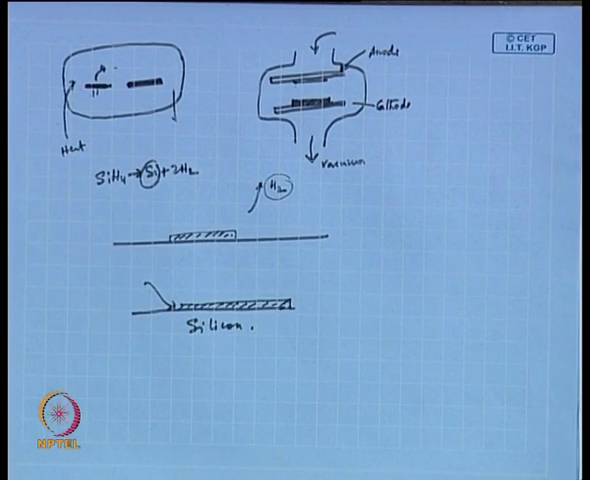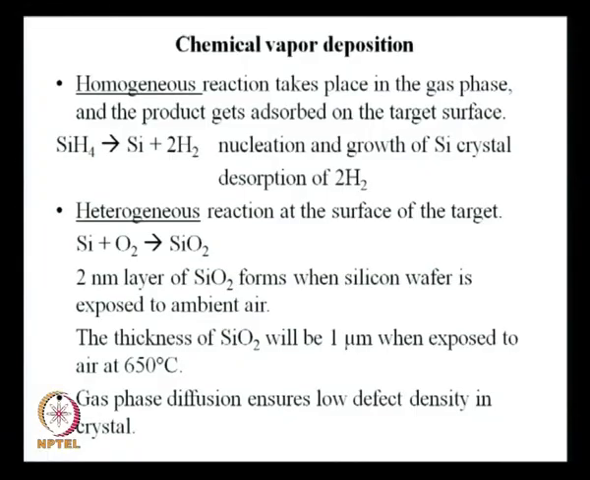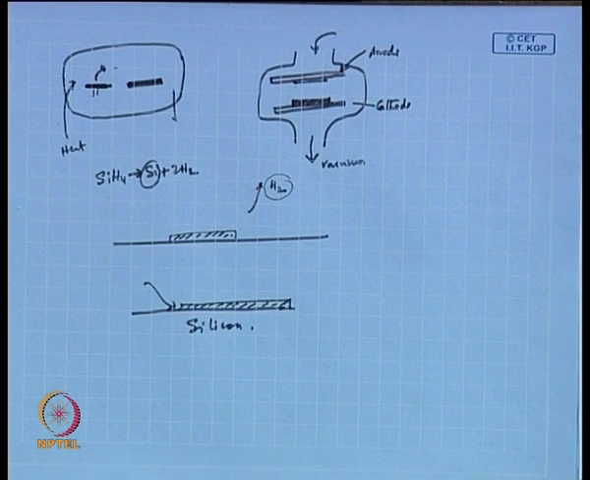Now, gas phase diffusion ensures low defect density in crystal. I already pointed out that gas phase diffusivity is much higher, so it helps you in reaching all the places, and so there is no mass transfer limitation. For example, crystal formation requires that atoms be supplied at the right time at the right place, then only a crystalline arrangement can grow in the form we said, 2 face centered cubic lattices separated by etc., etc. So, if we need to do that, you have to ensure that the silicon atom is there when you want it in the right quantity.